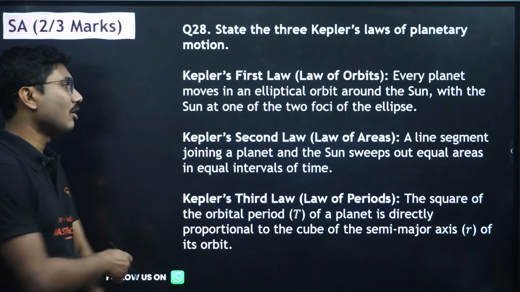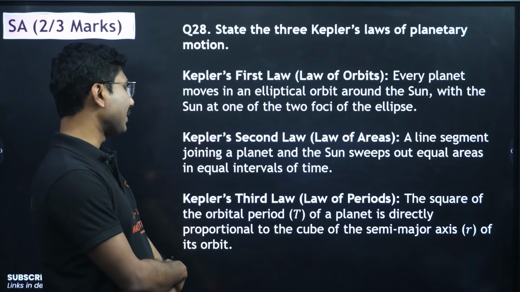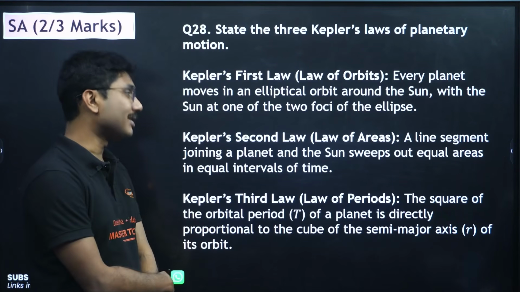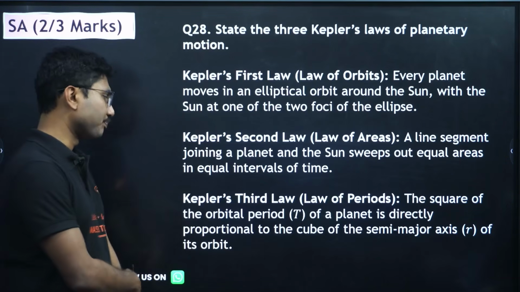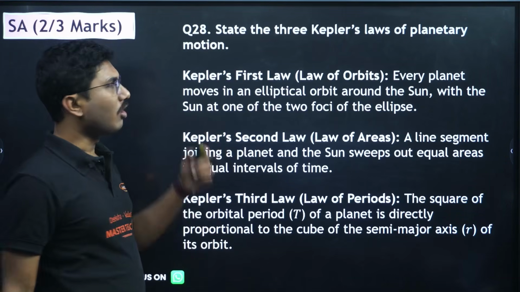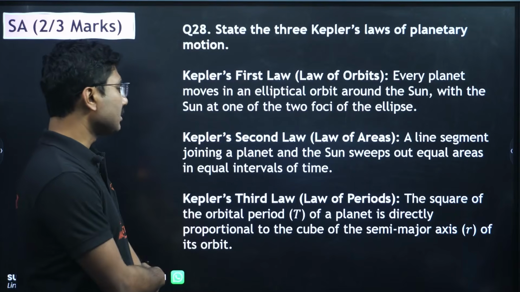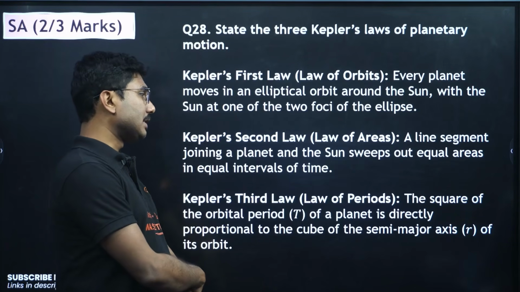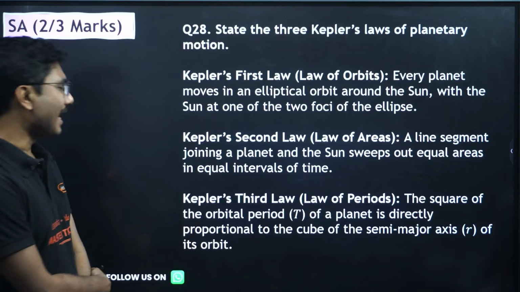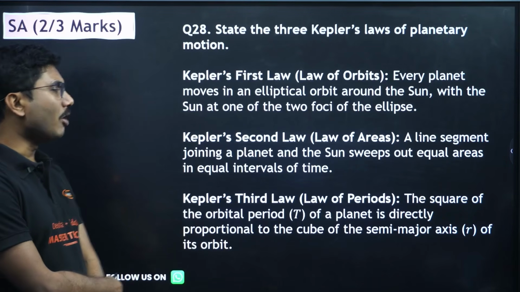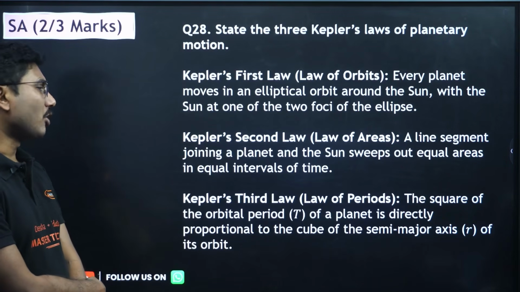Kepler's second law, the law of areas: a line segment joining a planet and the Sun sweeps out equal areas in equal intervals of time. This is called the law of areas. Kepler's third law, the law of periods: the square of the orbital period T of a planet is directly proportional to the cube of the semi-major axis r of the orbit.